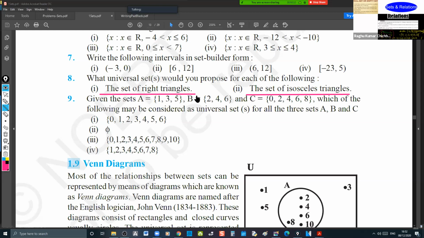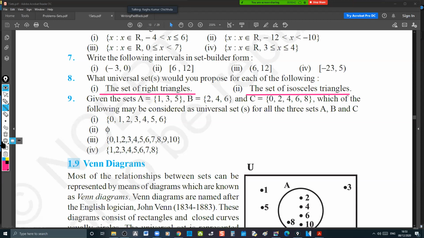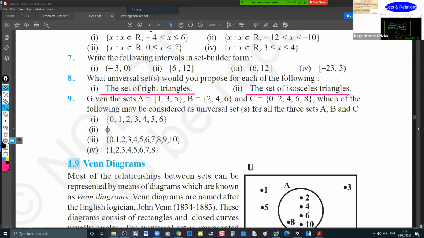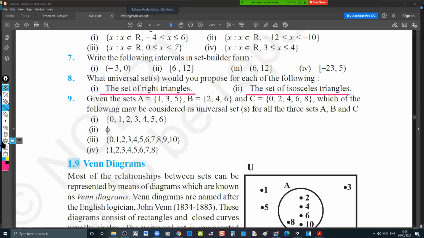Obviously, all the triangles on the plane. For this also, we can say all the triangles. So the universal set is the triangles. In both the cases, can we say the universal set is the triangles on a plane? Because right angle triangles are a part of the triangles, and isosceles triangles are also part of the triangles.